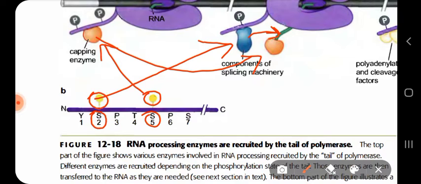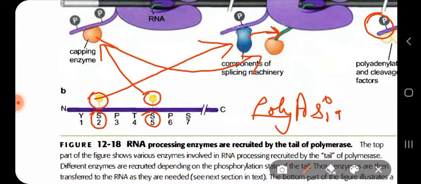Well, they have not said anything about polyadenylation, that is, when polyadenylation is done. There is a signal called the poly A signal. That sequence will be identified by RNA polymerase II.